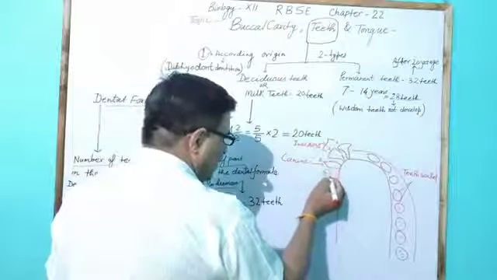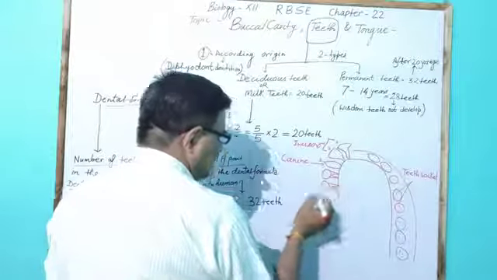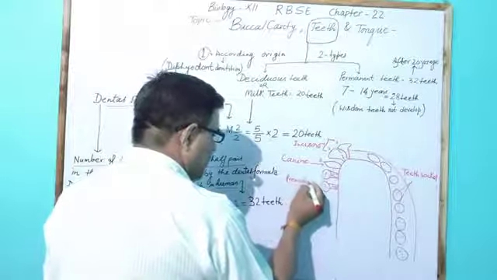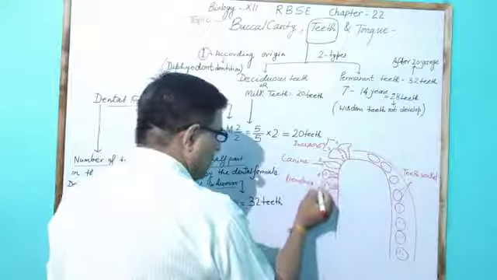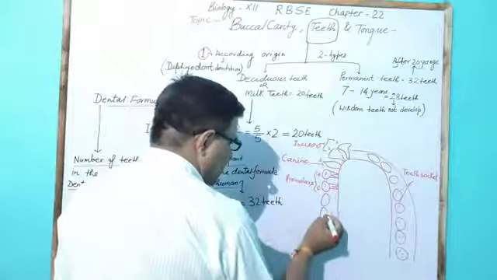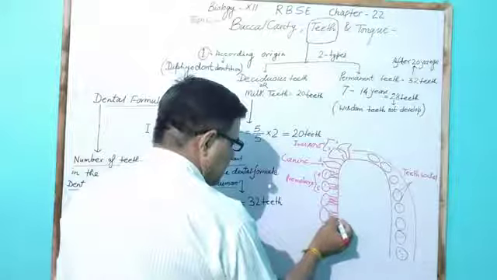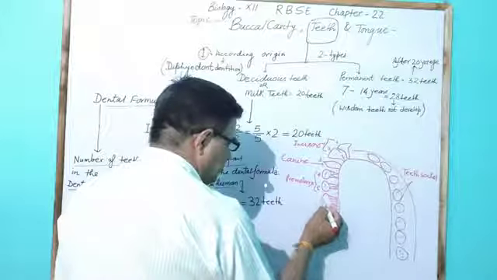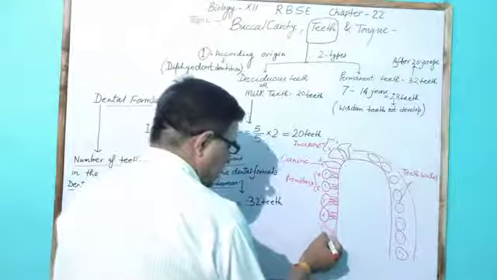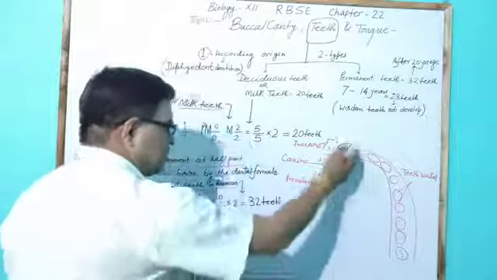The premolar teeth have 2 roots. These are premolars, the fourth and fifth teeth. The next ones generally have three roots, and these are developed as molars, the 6th, 7th and 8th teeth of one side.